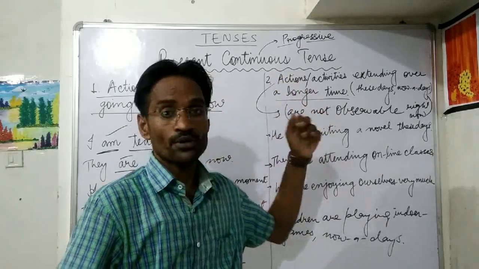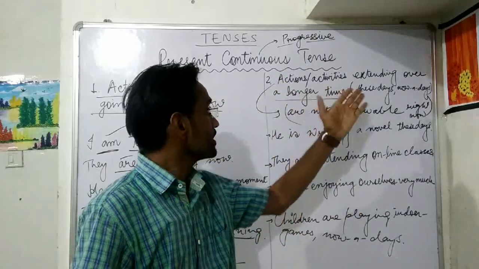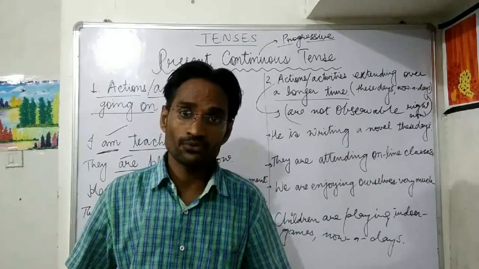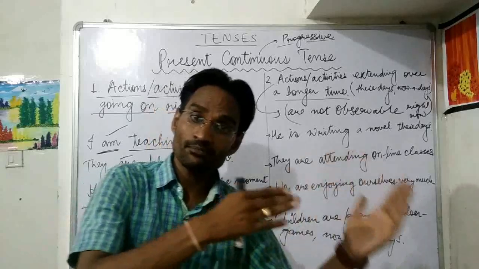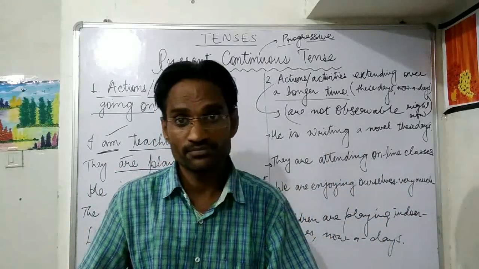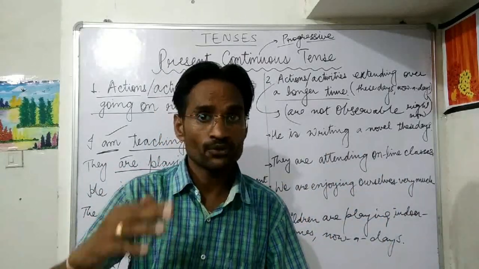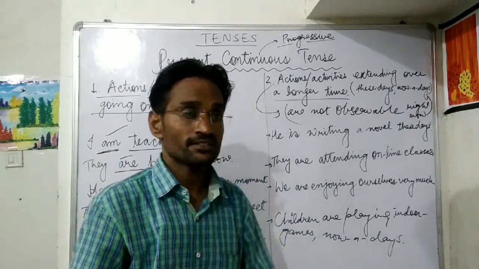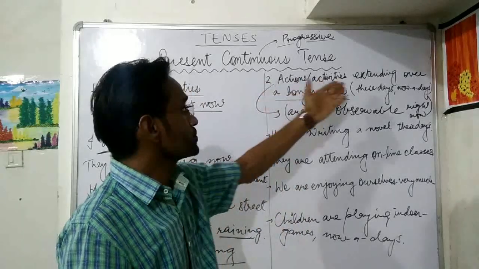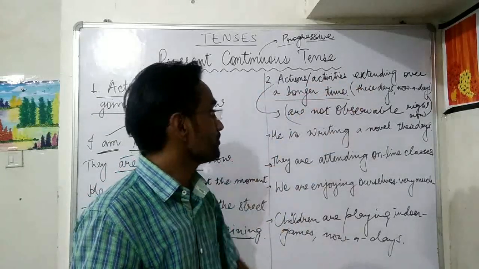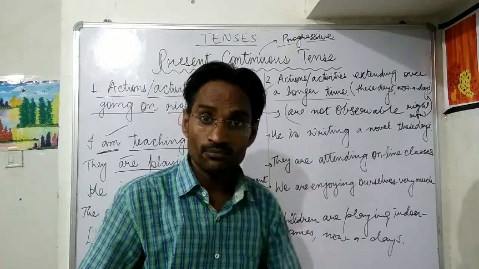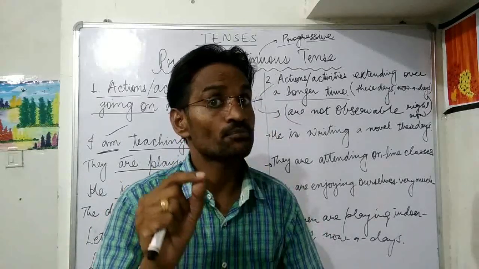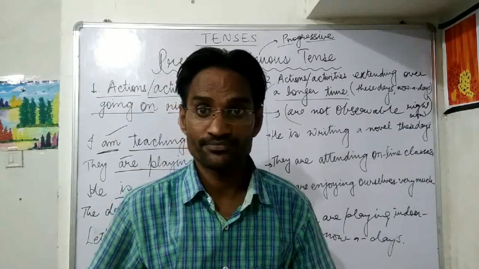We are going to talk about actions or activities extending over a longer time. Something that is not going on right now, something that might have started in the past and that is still going on. Something might have been going on over a considerable time. The most important thing is that these activities or actions may not be observable right now.